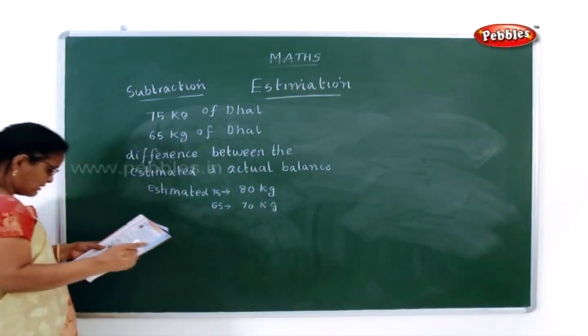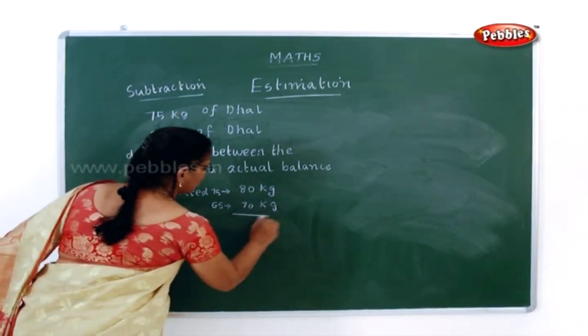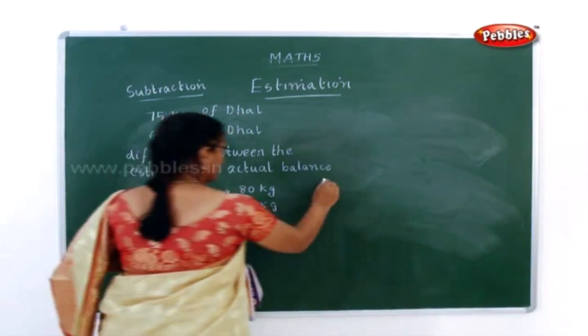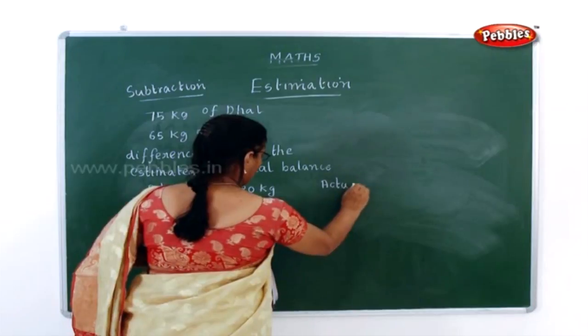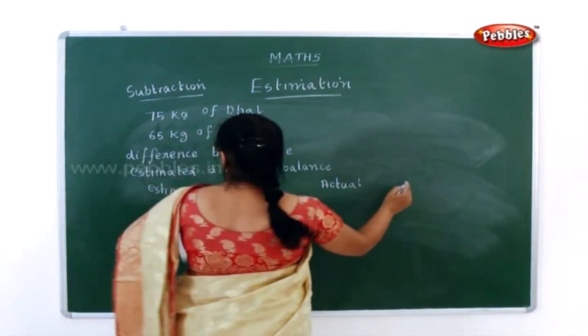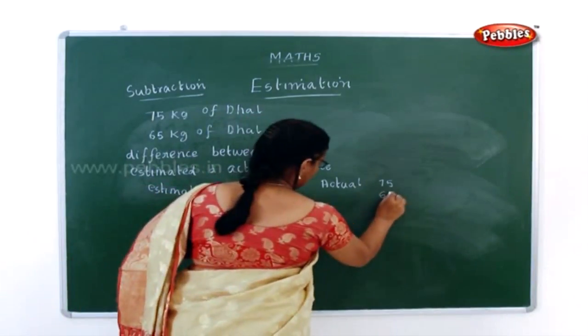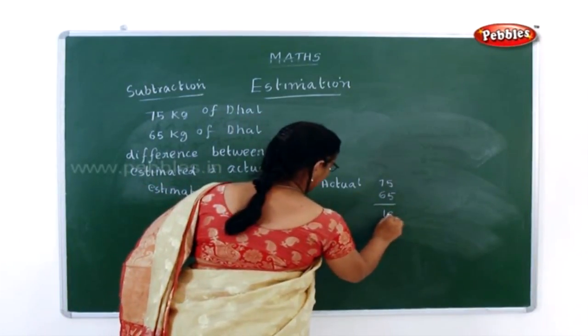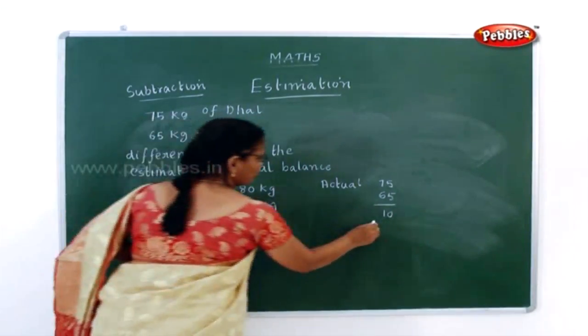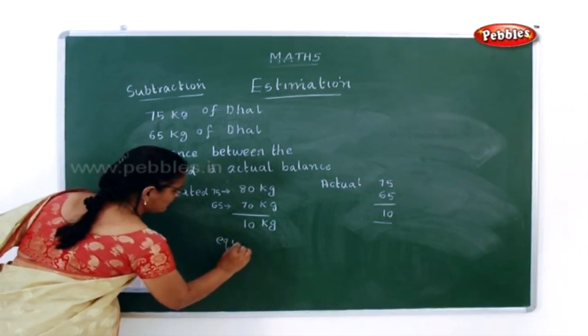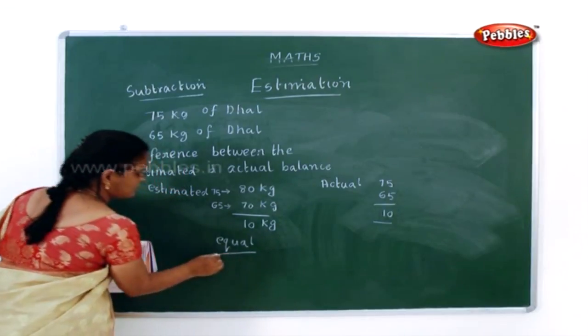Now what is the estimated balance? 80 minus 70 is 10 kg. Now what is the actual balance here? The actual balance is 75 kg minus 65 kg. So what is the actual number? It is 10. Now which one is more here? Both are equal. So now you have to write equal.